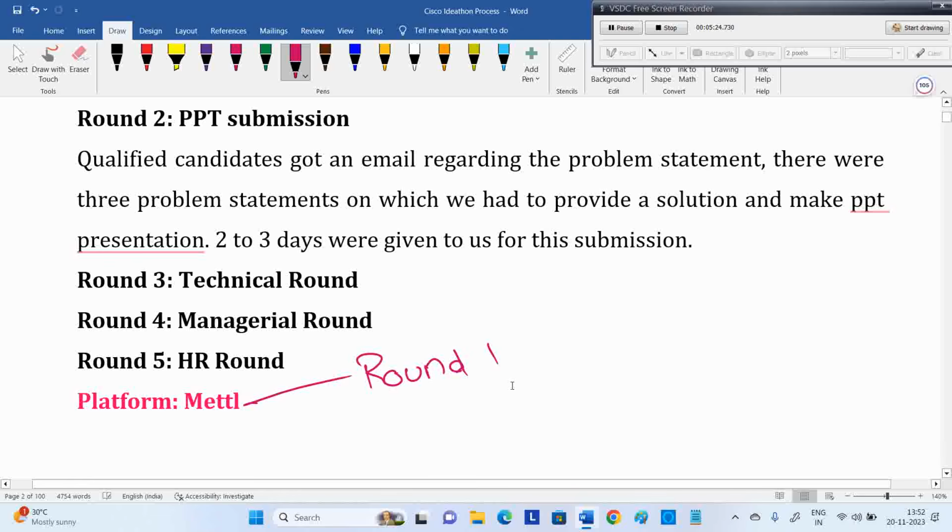For your seniors, Accenture also has Mettl as one of the test platforms. They use 3 platforms: VBox, CoreCubes, and Mettl. Randomly, they'll pick one platform. So Mettl is there for Accenture too. This is all the input from the seniors, for Ideathon related recruitment.